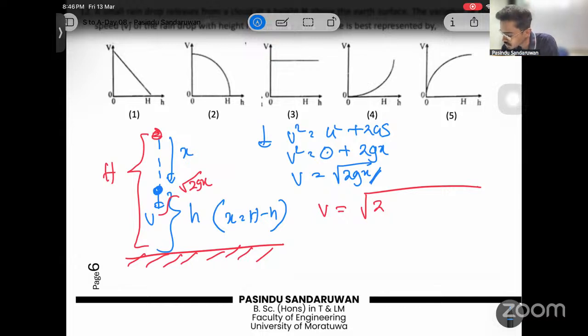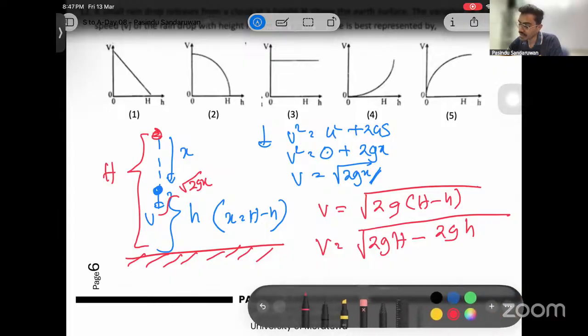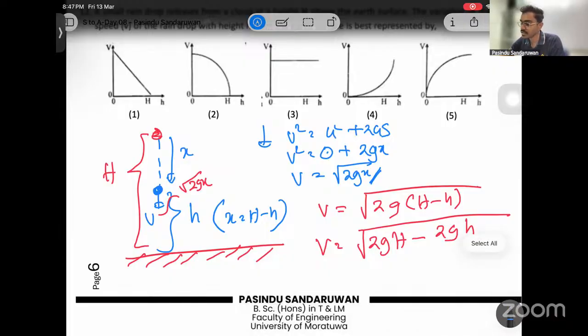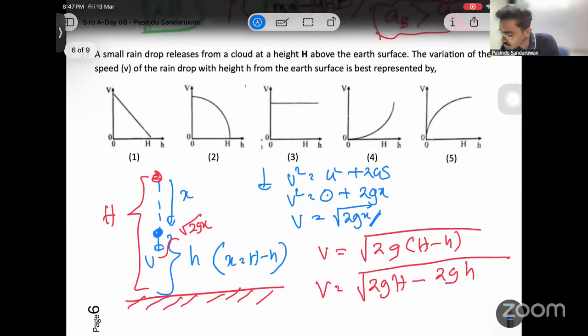Then this is root 2g. See how I rearrange this? Root 2g times x, where x is H minus h. Now this shape is root 2gH minus 2gh. This is not an exact standard curve, but the main idea is the standard curve we know is this.